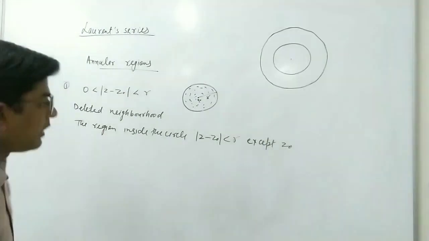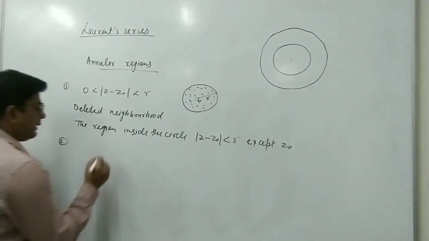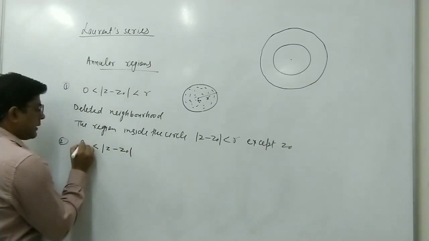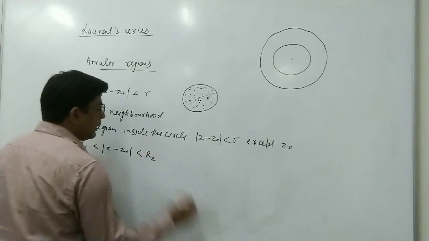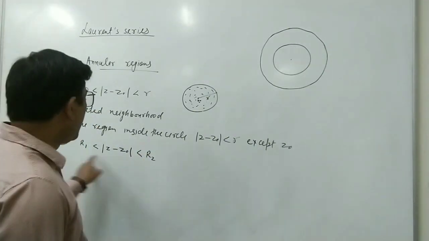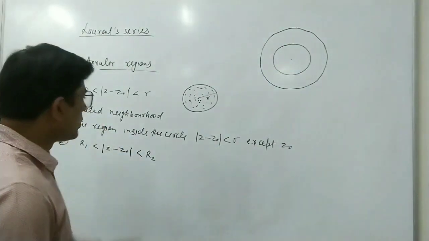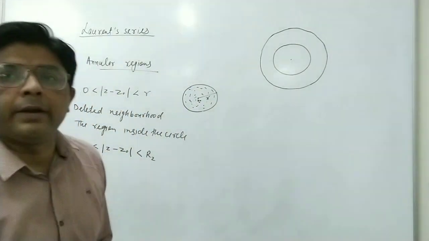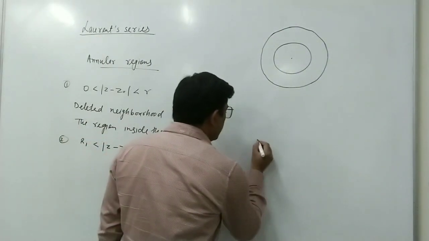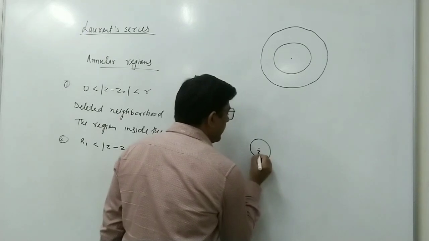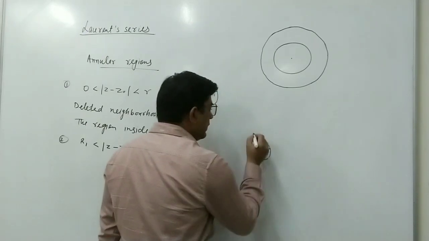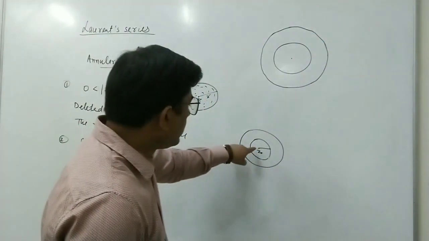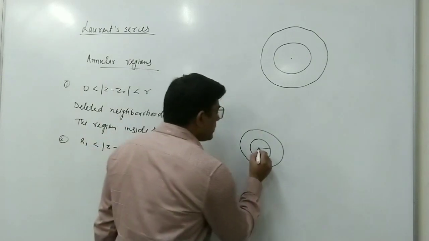If we write mod z minus z0 greater than some r2 and less than some r1, then r1 and r2 are the radii of two circles. Suppose we take two concentric circles, which means the center of both circles is the same. Suppose this is one circle with center z0, and this is another circle with center again z0, but with a different radius.